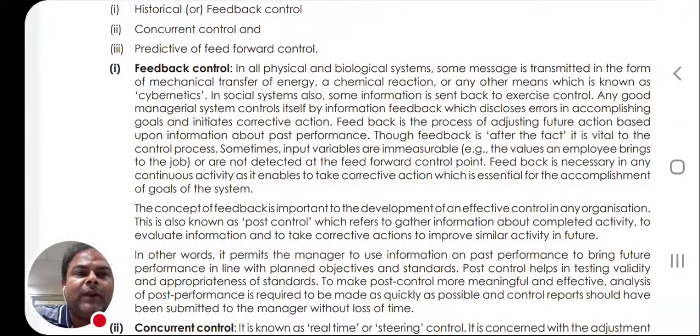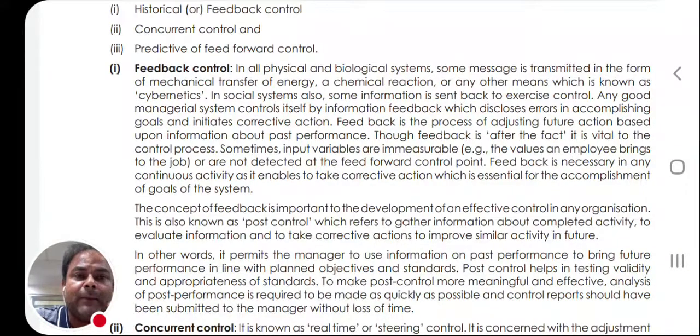The concept of feedback is important to the development of effective control in any organization. Feedback is very important. We have to report, and that feedback should be on real-time data, minute to minute, everything should be reported very properly, so that corrective actions can be taken within the stipulated norms of costing and time.